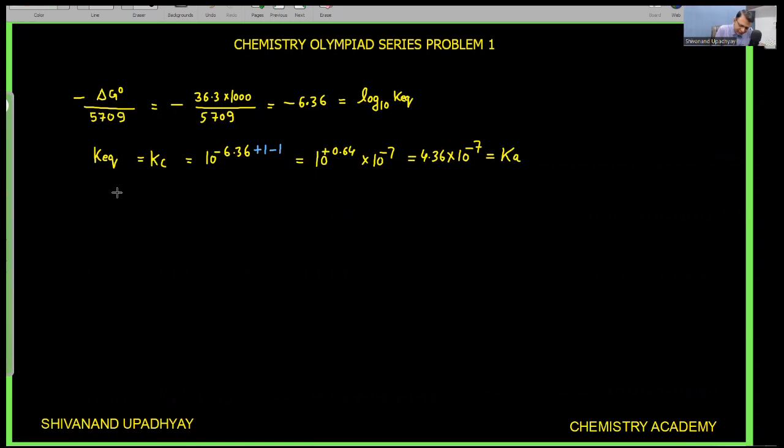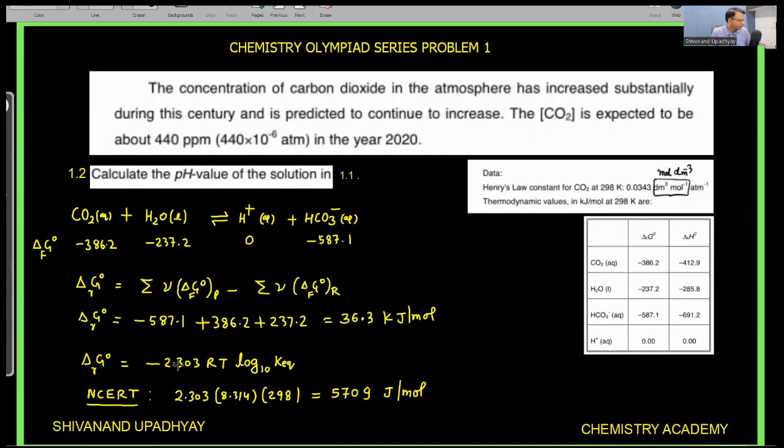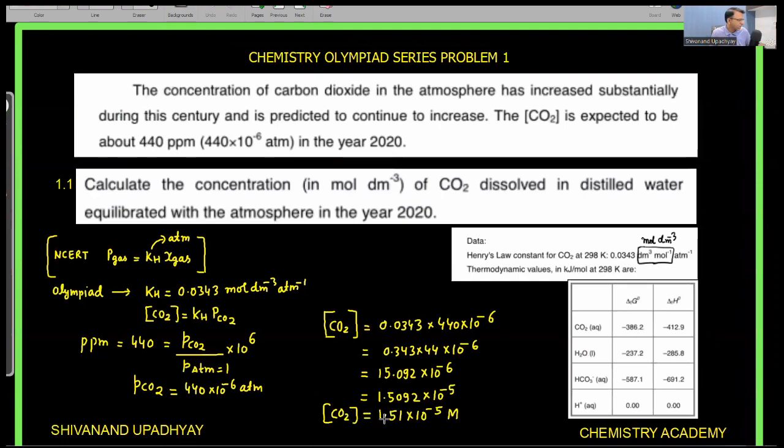Now for the reaction that carbon dioxide in aqueous state plus H2O in liquid state will form H plus ion in aqueous state plus bicarbonate ion in aqueous state. Initially at time t is equal to 0, by using Henry's law, we have already calculated the concentration of carbon dioxide.